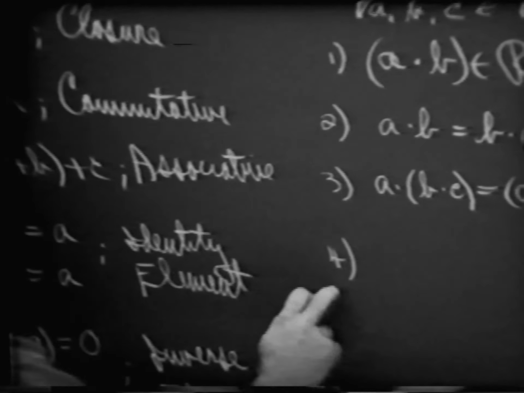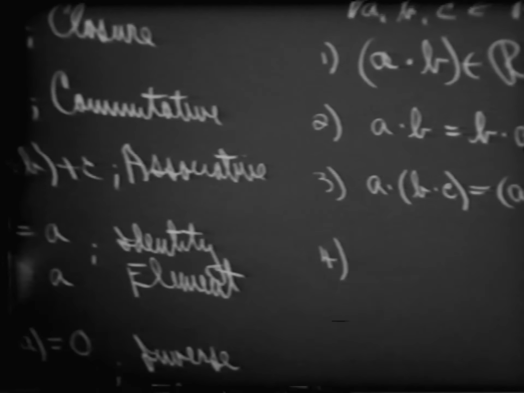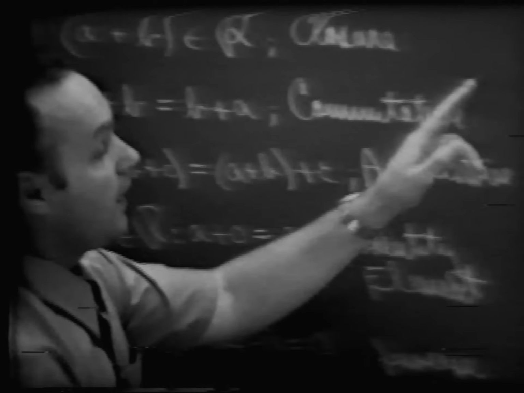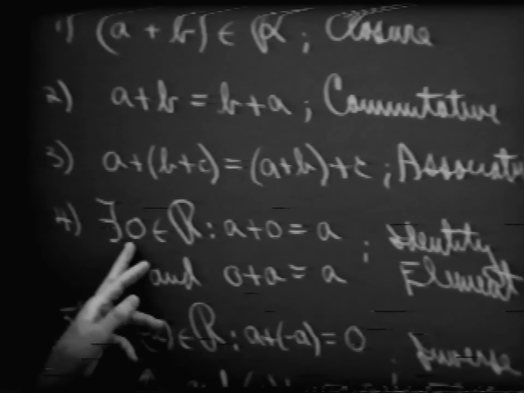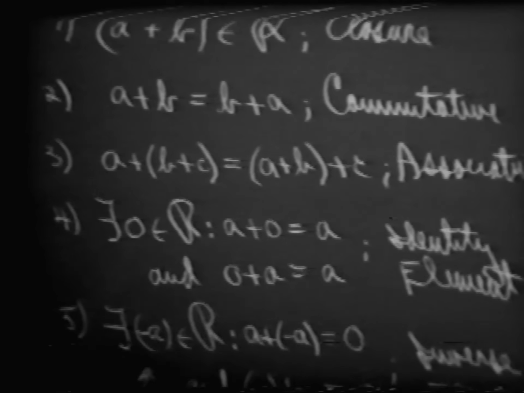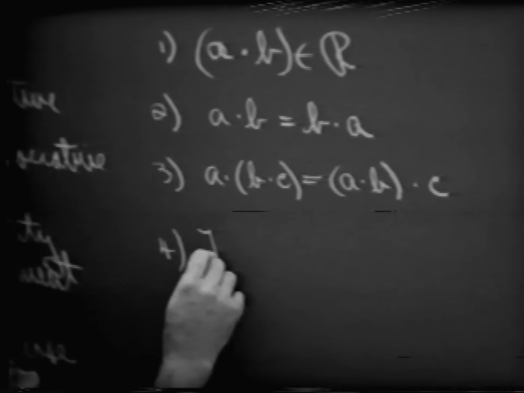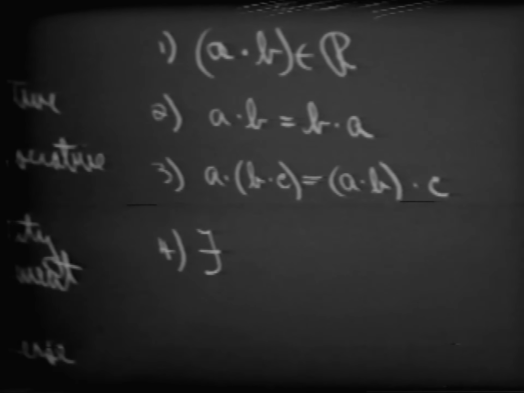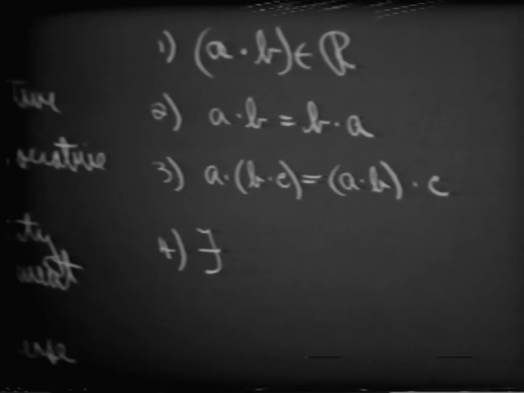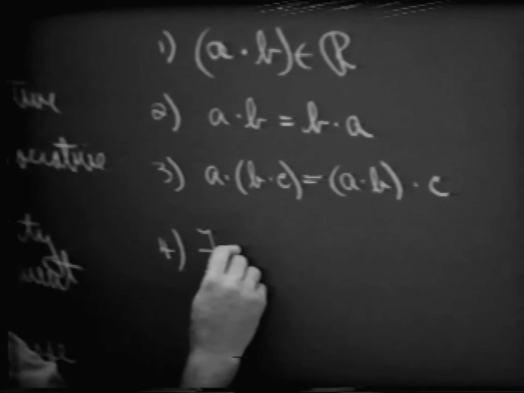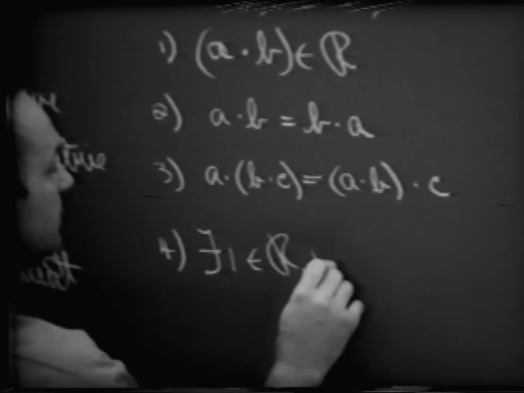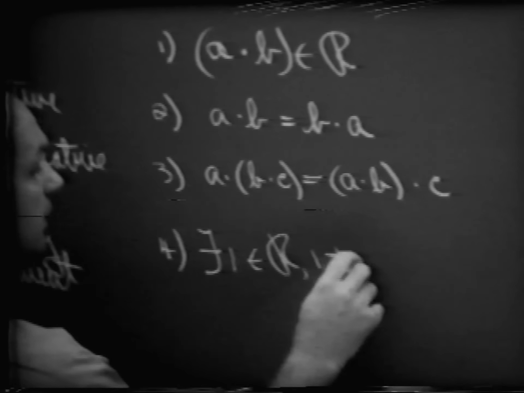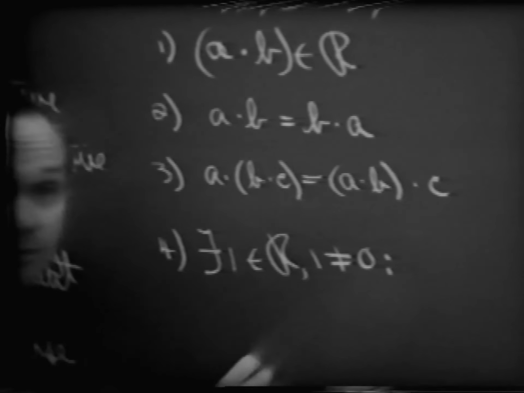Now, again, notice the duality that exists between the operation of addition and multiplication. With respect to addition, there exists some number which we call 0, which is its identity element. Here we would like to have some element, and in this case that number is 1. There exists some element which we call 1 belonging to the set of real numbers. I'm going to insist that this element 1 is not the same as that element 0.